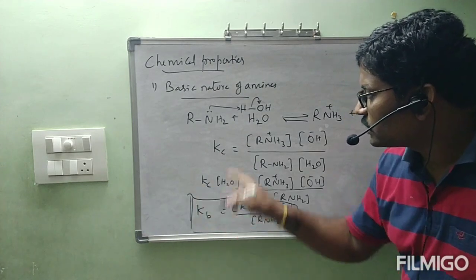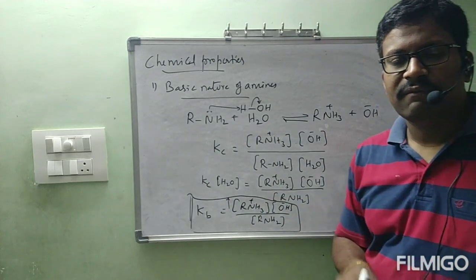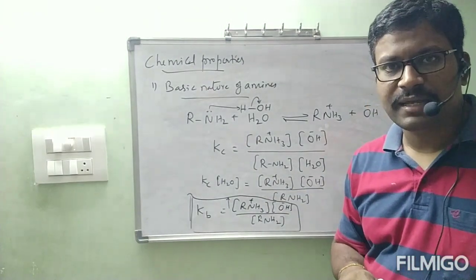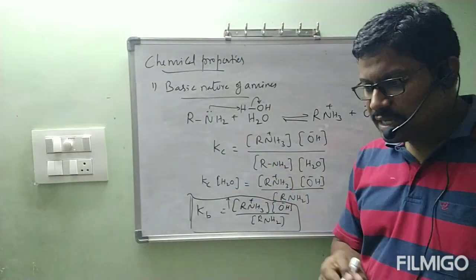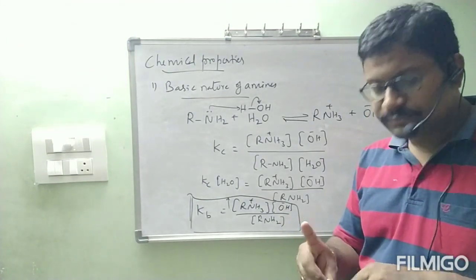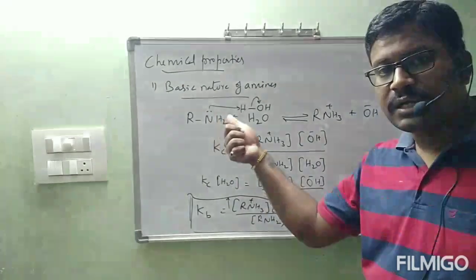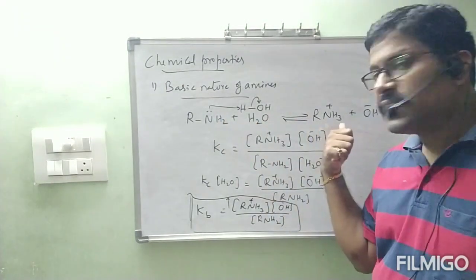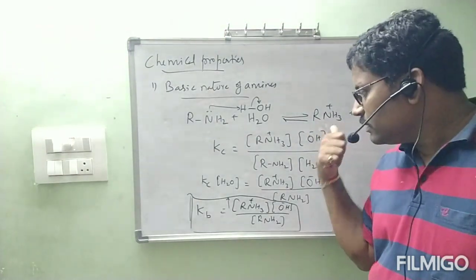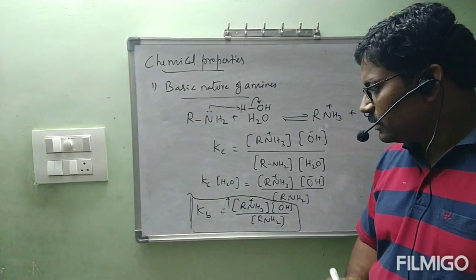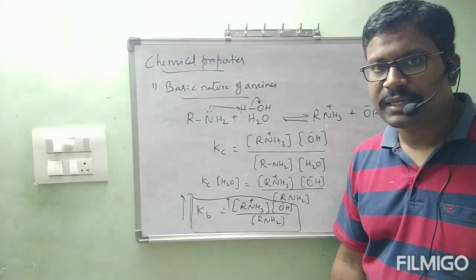So for a strong base, the Kb value is higher. How can we say that? If this RNH2 is able to donate the lone pair of electrons easily to H plus to form RNH3 plus, and it forms RNH3 plus highly, then the Kb value is also high, because Kb value and RNH3 plus concentration are directly proportional.